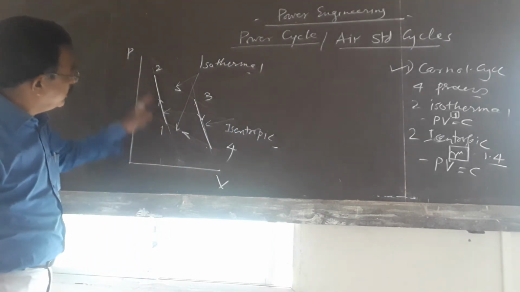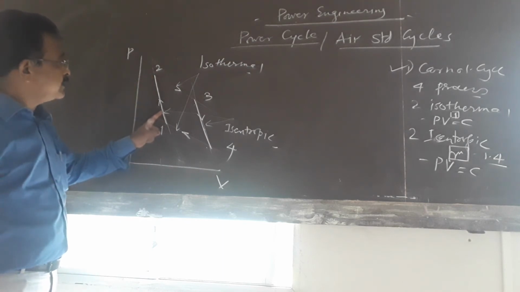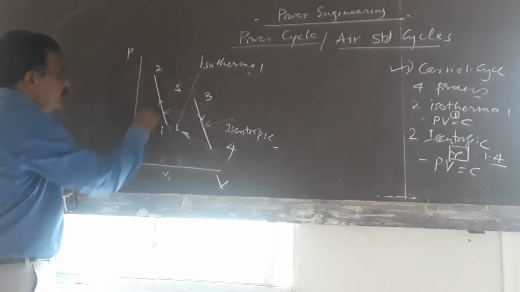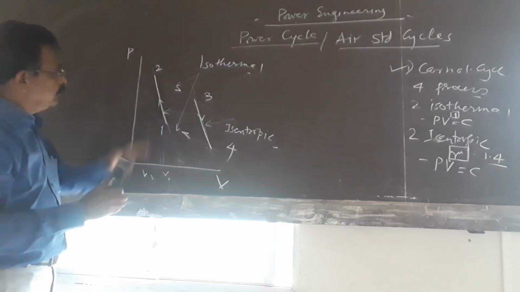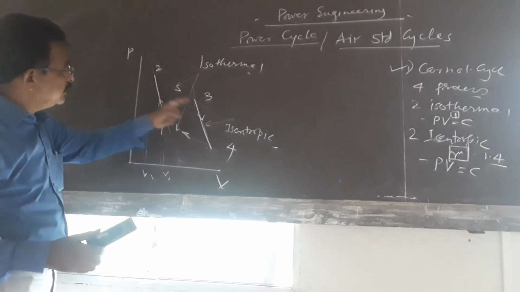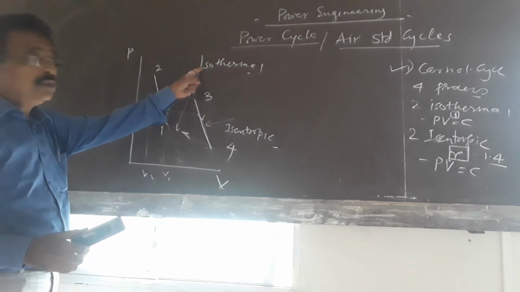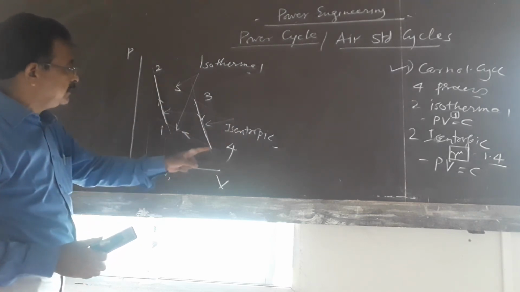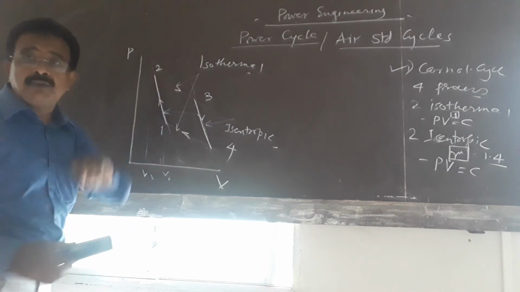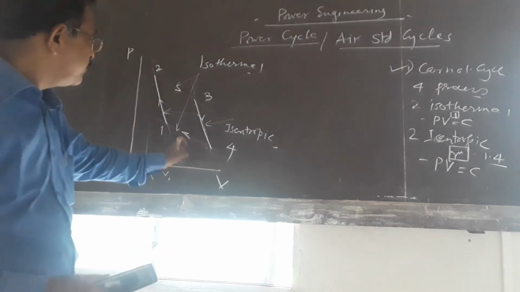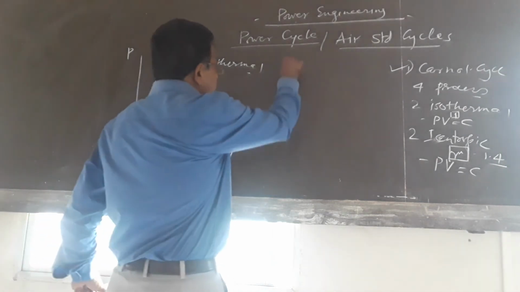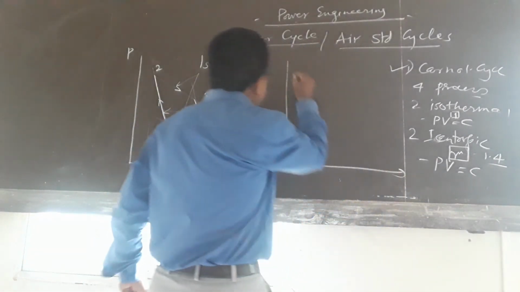Process 1-2 is isentropic compression, from V1 to V2. Next is isothermal expansion. This is also expansion, isentropic expansion. And this is isothermal compression. Similarly, we can represent this on the TS diagram.